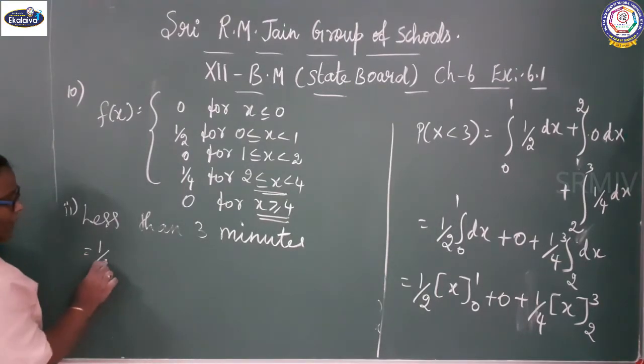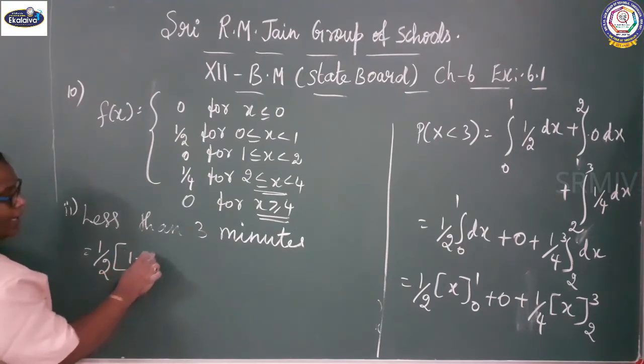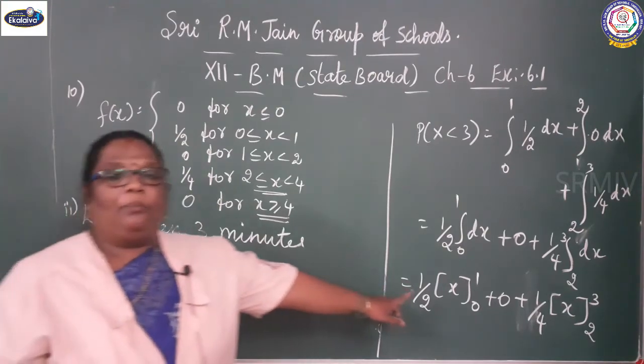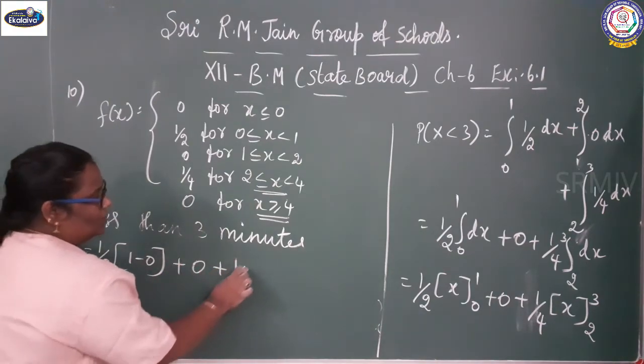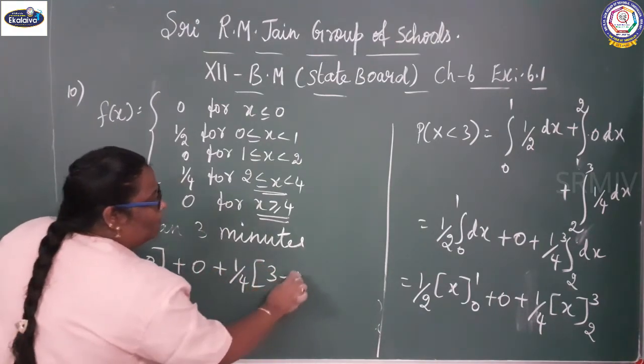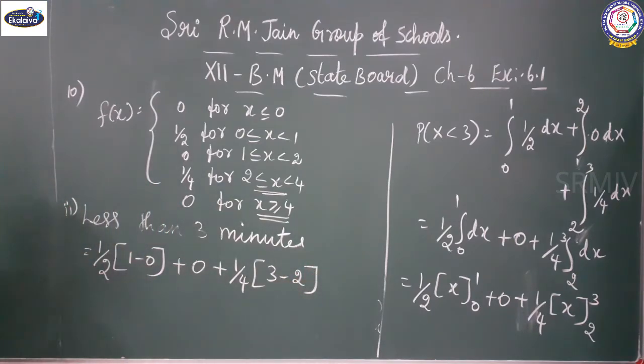Substitute the upper limit minus lower limit, plus 0, plus 1 by 4 into upper limit minus lower limit.